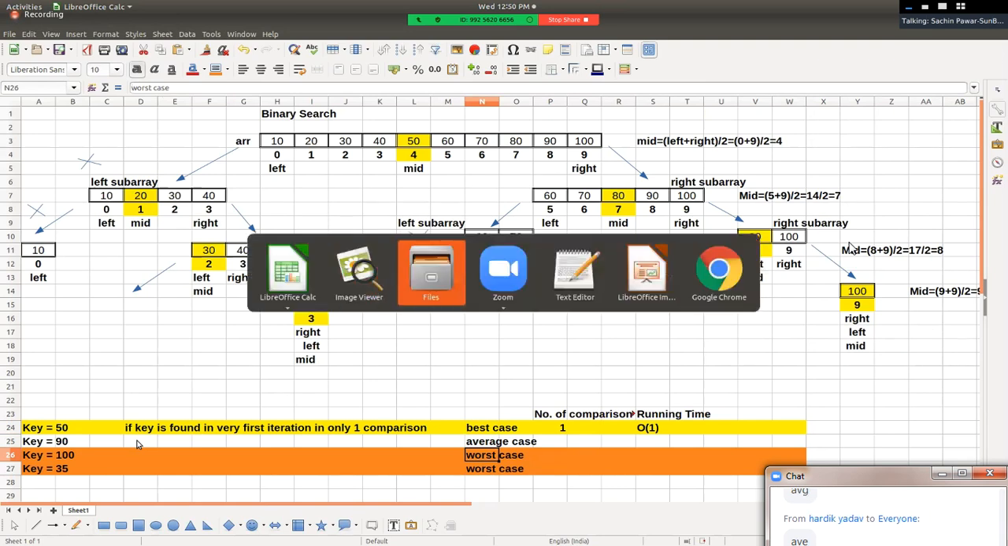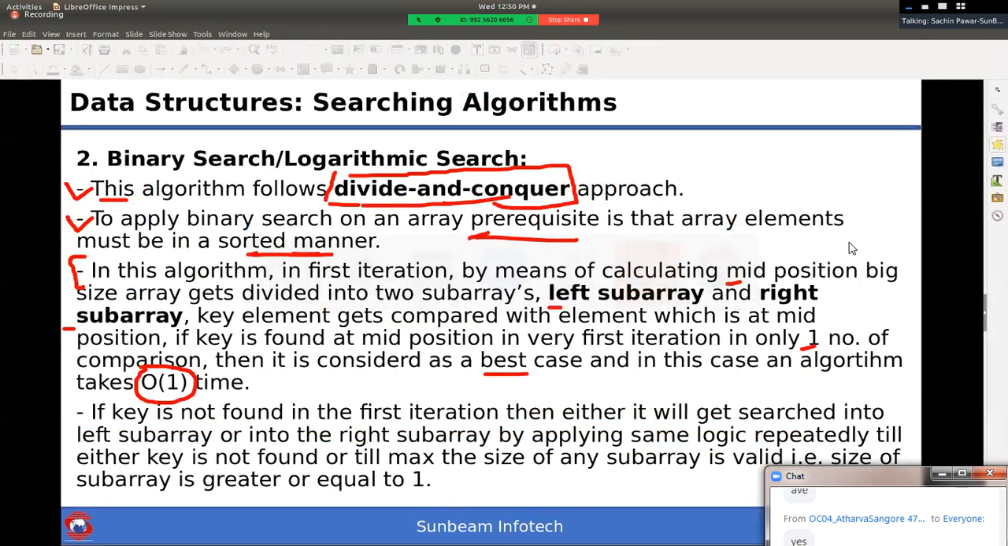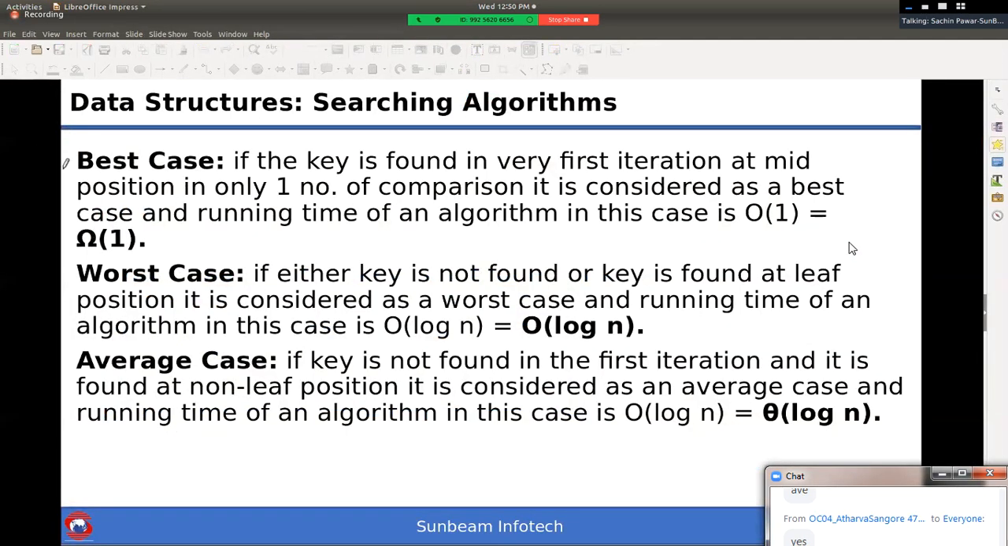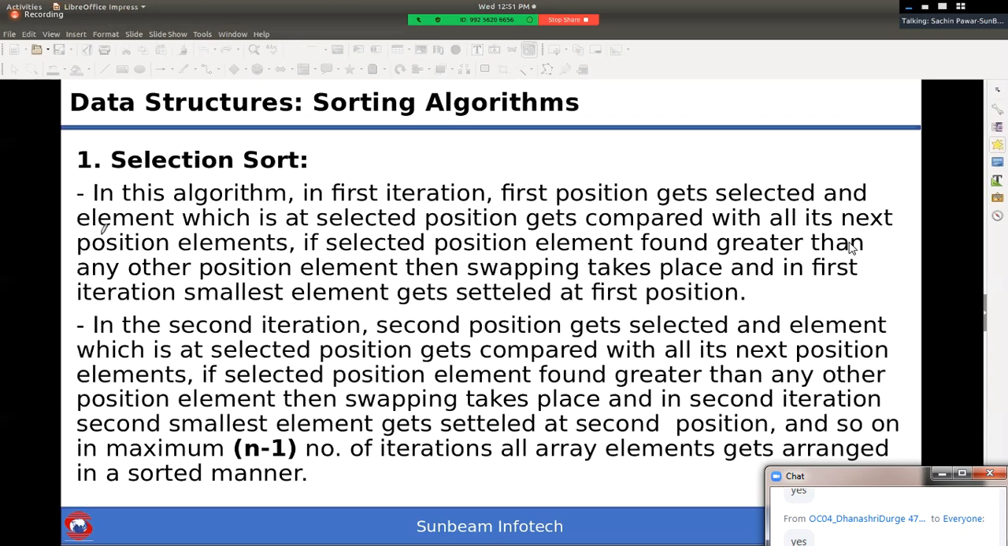Hello friends, have you understood this point? आपको ये point समझ में आया क्या? तो मैंने यहाँ पे already लिख के रखा है. In best case, if the key is found in very first iteration at mid position, only one number of comparisons is required and it is considered as best case, right? So what is best case time complexity of binary search? Big omega of 1.